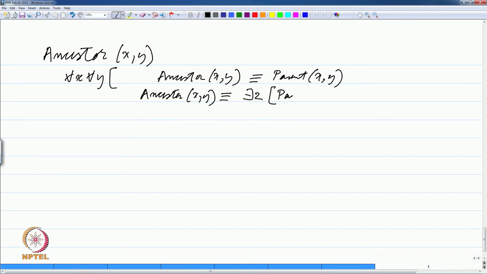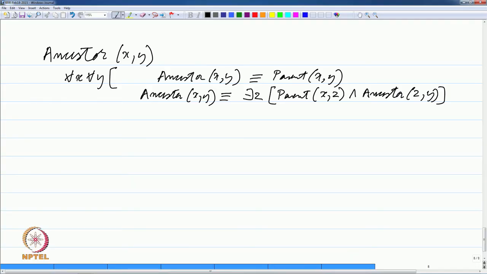such that x is a parent of z and z is the ancestor of y. So, that is the other possible definition essentially. So, either you are an immediate parent, which of course is available in the database, or you can use this second logical equation to say that you must be having a child who is an ancestor of y. If x is a parent of z, and z is the ancestor of y, then x is an ancestor of y. So, eventually this will work essentially.